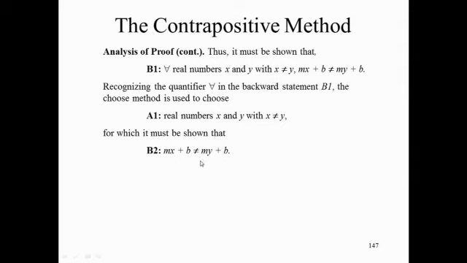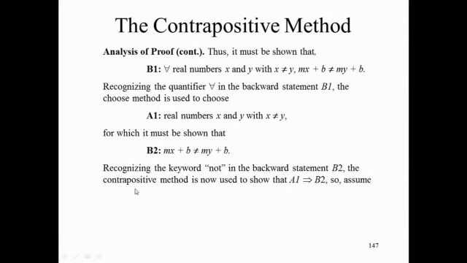So in this case, I propose to prove that A1 implies B2 by contrapositive. Can somebody remind me, how does the contrapositive method work? You should assume that mx plus b is equal to my plus b. And what do you have to show is true according to the contrapositive method? Not A1 in this case. What is the not of A1? That x equals y. You must show that x equals y. And this is very easy to do.